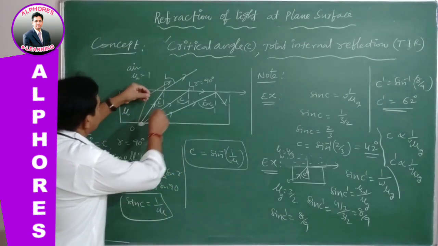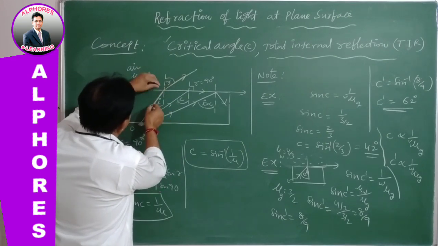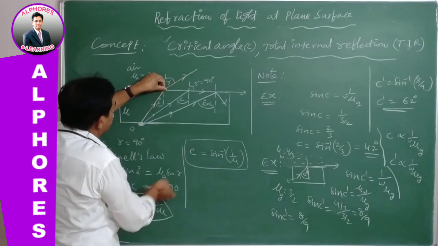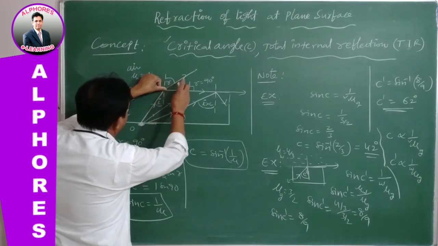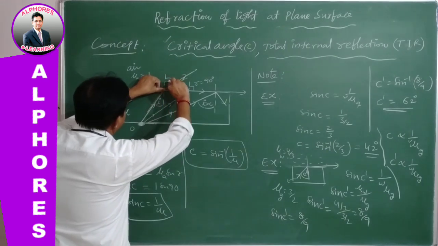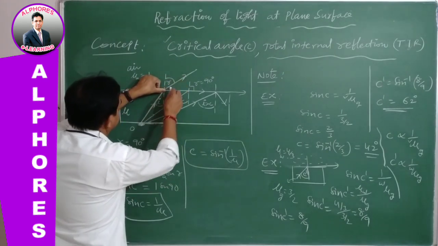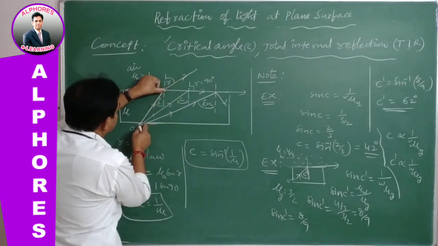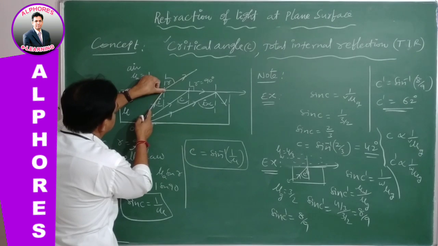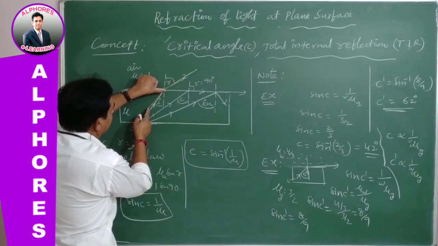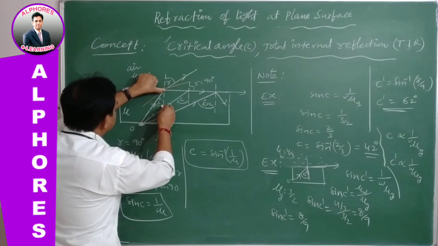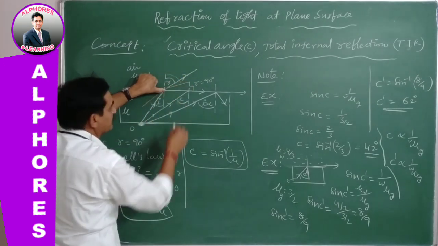See here, this is the incident ray, and this is the refracted ray. The normal is drawn at this point of incidence I. Suppose I increase this angle of incidence slowly, see what happens. Observe the R value clearly: as the angle of incidence increases, the angle of refraction also increases.